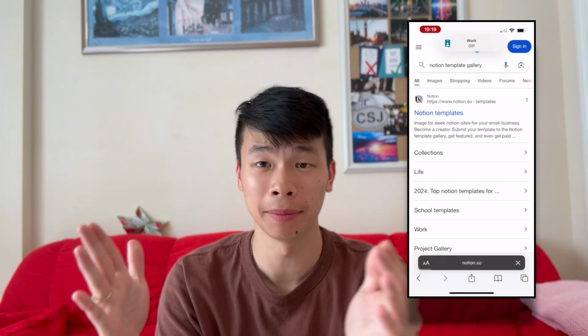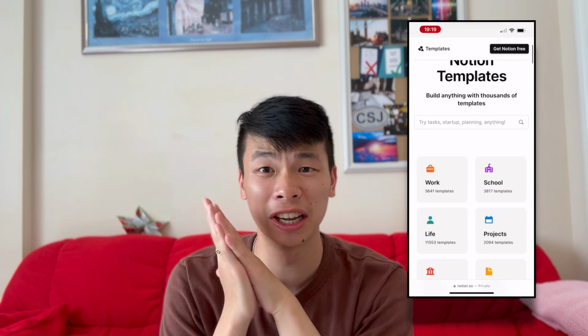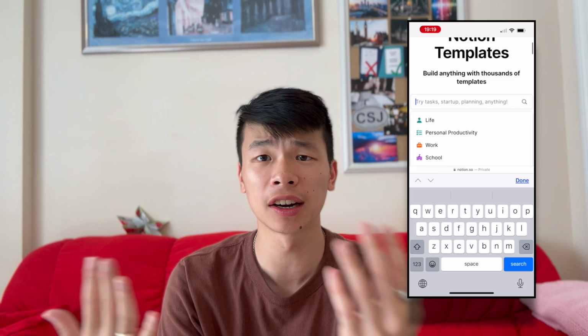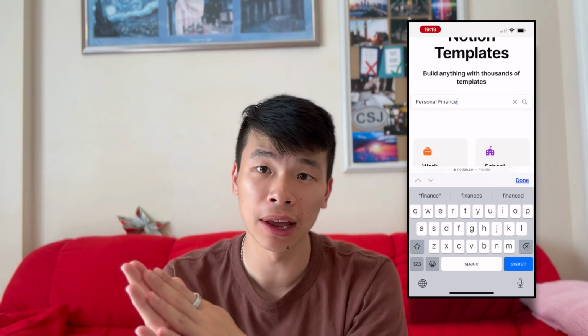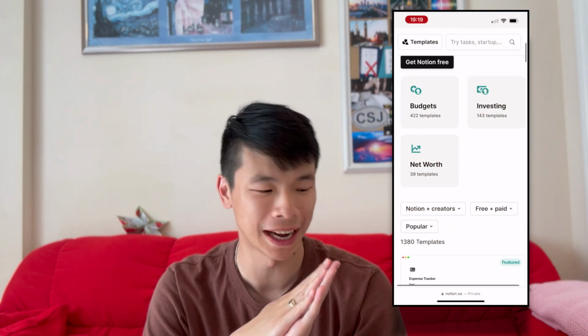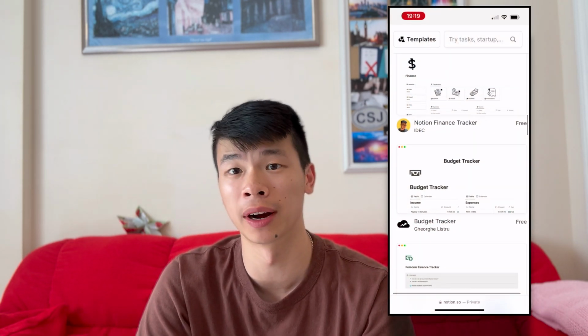Budgeting. And to clarify, it's one solution. There are many solutions. One solution that I think has a slight issue attached to it is currently the Notion template gallery. It's a template gallery of literally thousands of Notion templates that have been made by creators, by Notion, and specifically when looking at the personal finance budgeting templates, it's unclear where exactly one should start. Specifically, there are 422 budget templates, 143 investing templates, and 39 net worth templates under the personal finance templates category as of June 2024. Just to clarify, this video is a start on how to approach these templates.